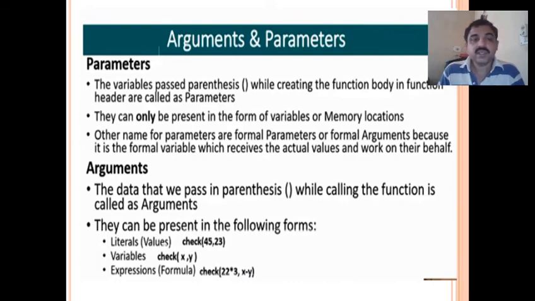So the variables used in the function header are called parameters. Another term, argument: the data that we pass in parentheses while calling the function is called arguments. So when you call the function, they are called arguments, and when we receive the values in the function header, they are called parameters.